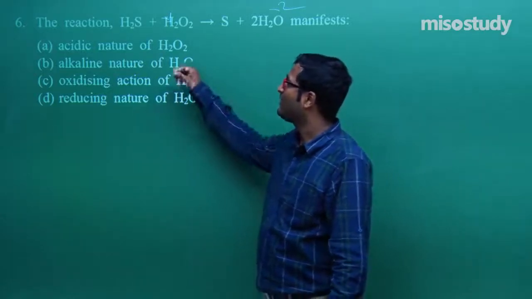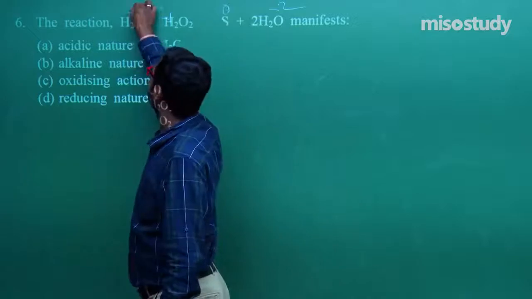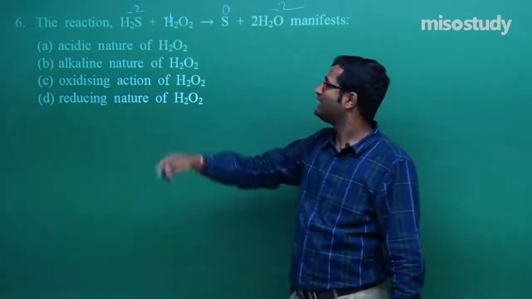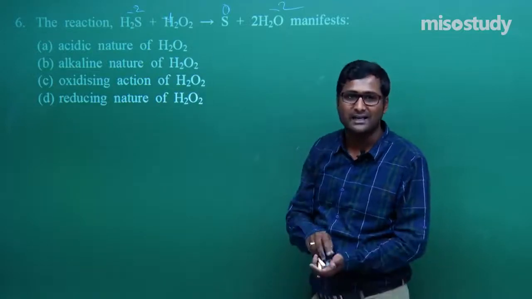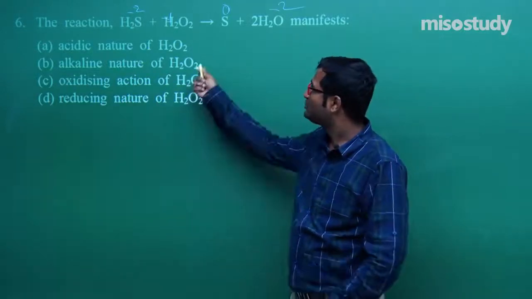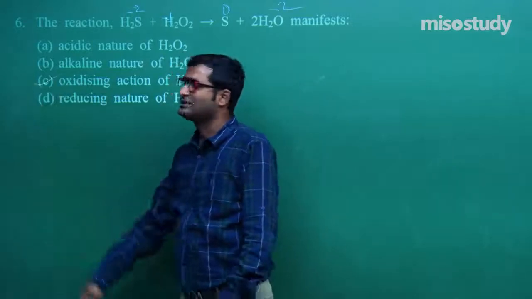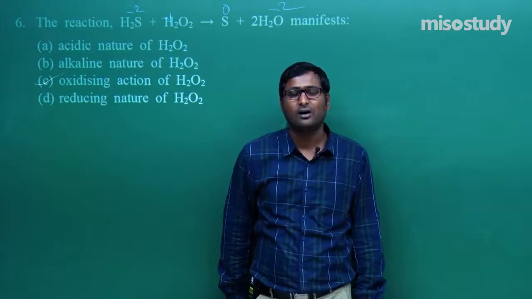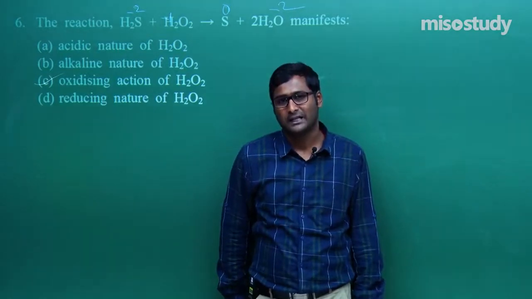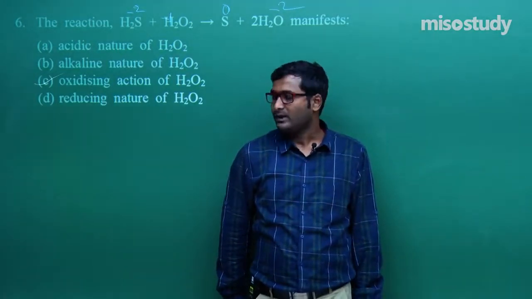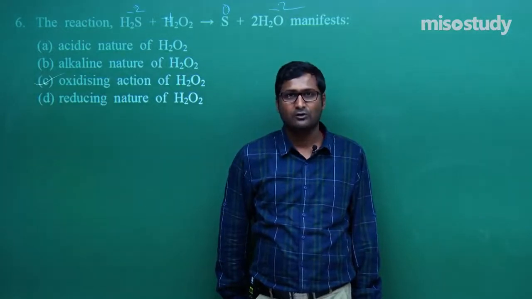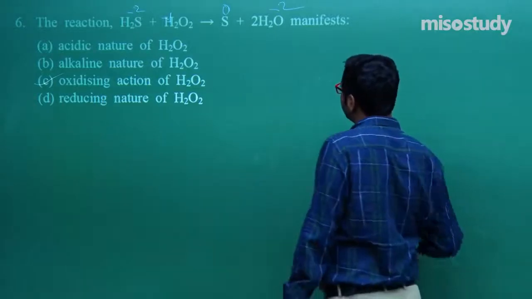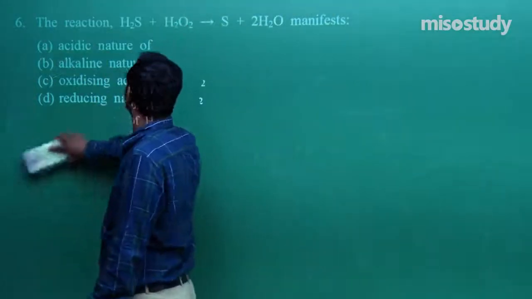Am I right or wrong? Here look at the other, 0, -2. There is an increment. See, this one is reducing agent and this one is oxidizing agent. So in this case, H2O2 acts as an oxidizing agent. So here is the oxidizing nature of H2O2. Clear? Check these things. If you have any doubt, you can easily approach me. Now let's move to the next question. Listen carefully.